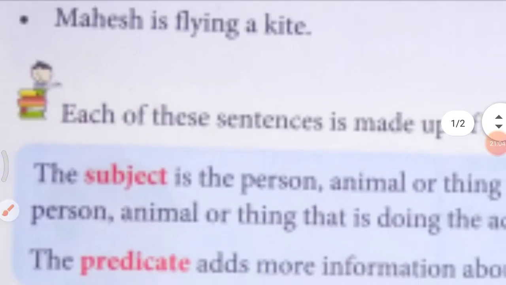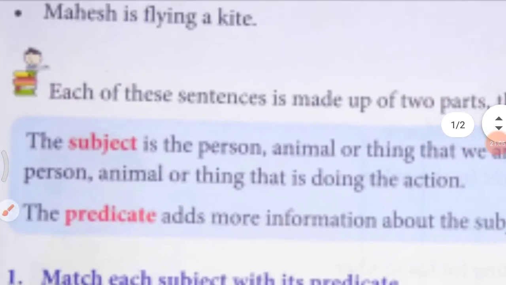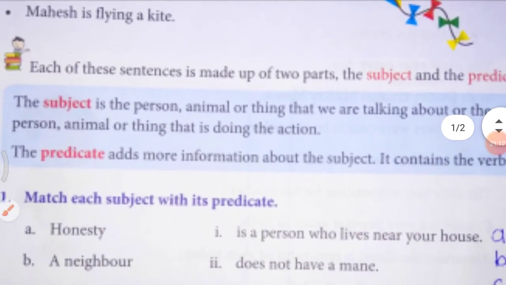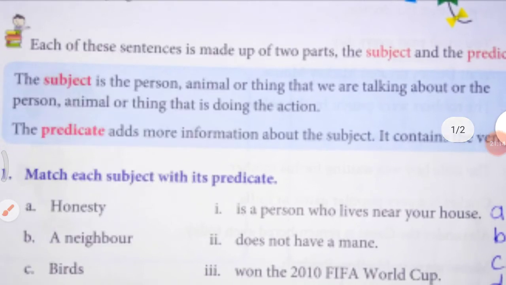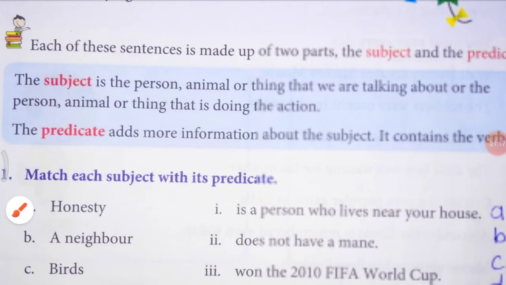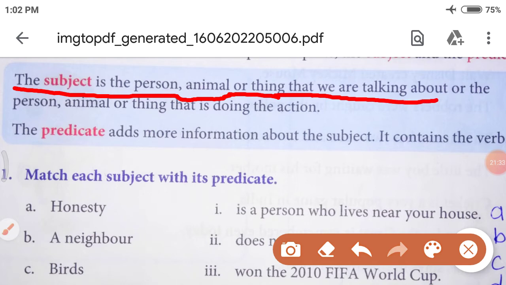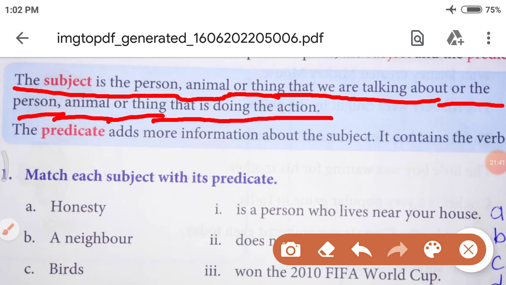But, still, let's revise both the definitions together. Okay? So, you have to read with me. The definition of the subject and the predicate. Let's start. Read it loudly so all others can also understand. The subject is the person, animal or thing that we are talking about, or the person, animal or thing that is doing the action.